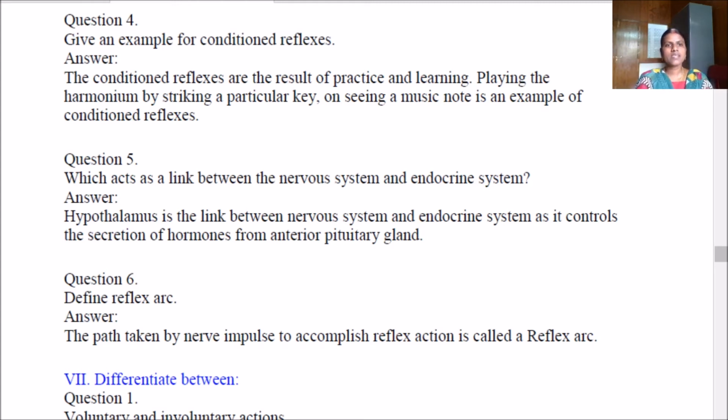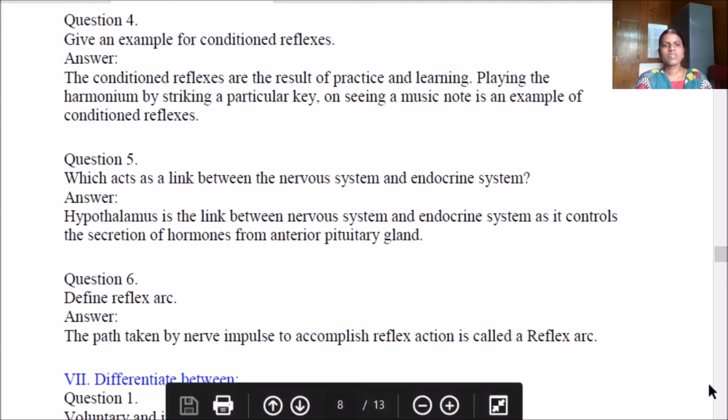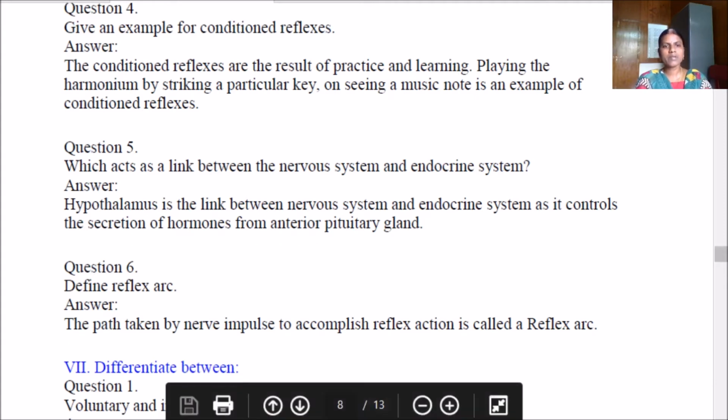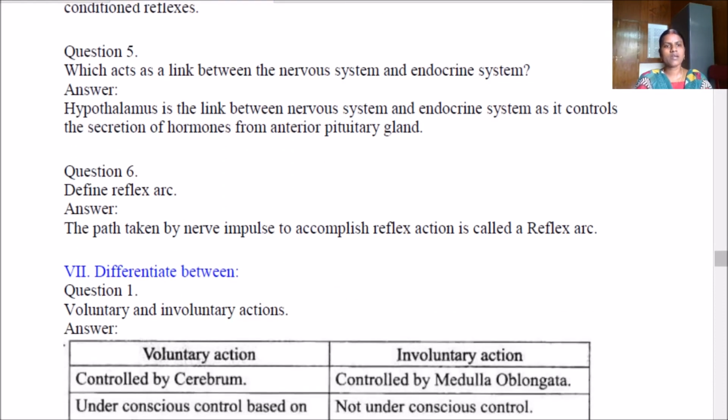Which part acts as a link between the nervous system and endocrine system? Hypothalamus is the link between nervous system and endocrine system as it controls the secretion of hormones from the anterior pituitary gland. Define the reflex arc. The path taken by nerve impulse to accomplish reflex action is called reflex arc.